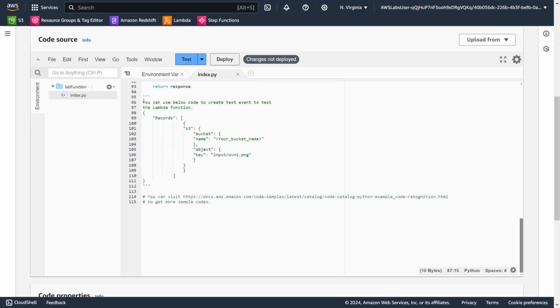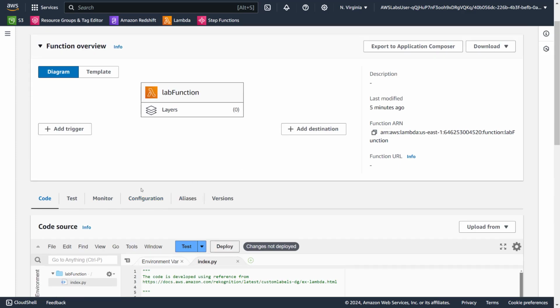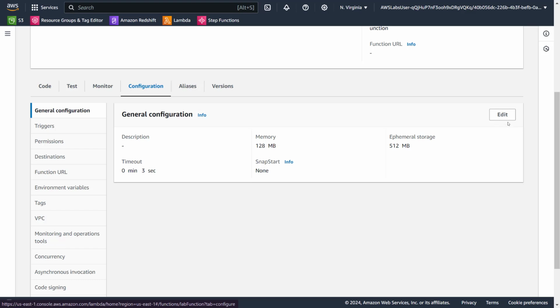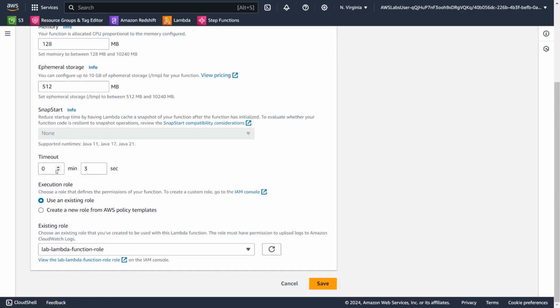Pretty much that's it. I think we'll use this code for the DIY. So that's what the code is doing. Before moving on, we need to make some configuration changes, which is that this needs to be changed to at least 1 minute.